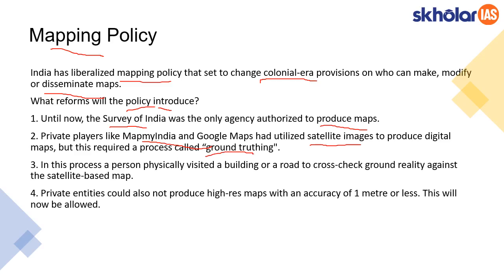Ground truthing is nothing but a person physically going and checking the ground reality and relating it with the satellite image, and trying to bring accuracy to such images. But despite this process, high resolution cannot be produced for these maps, because they can only produce up to an accuracy of 1 meter or less.